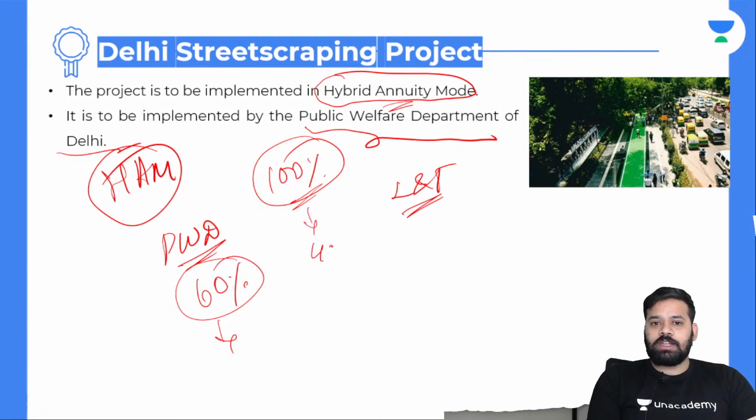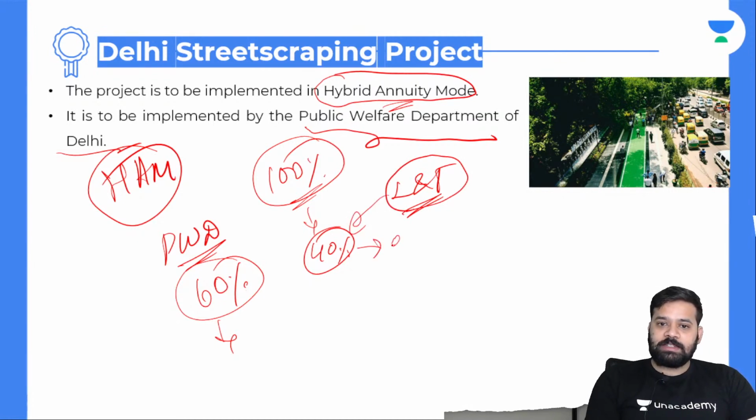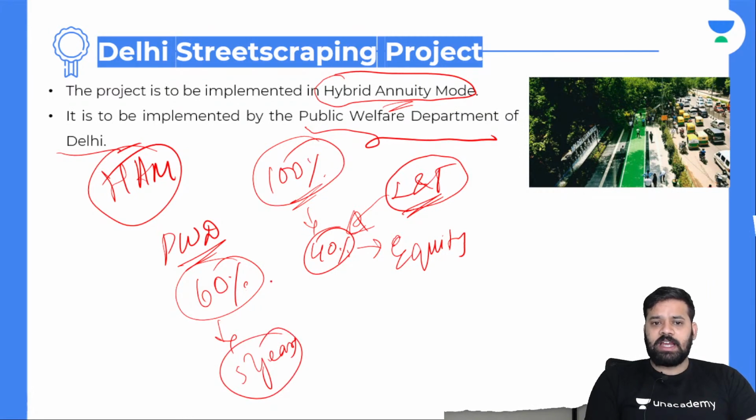Then what about the 40%, boss? 40% first L&T will put. L&T will put this 40%. How can they do it? By raising money. Raising money means giving equity to people or some sort. This is a big company, it can raise 40% of the revenue. Once this 40% revenue is raised, 5 years will be completed. After completion of 5 years, in the coming years, the Public Works Department will pay this 40% based on the asset that is created.